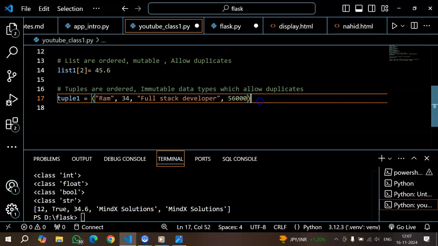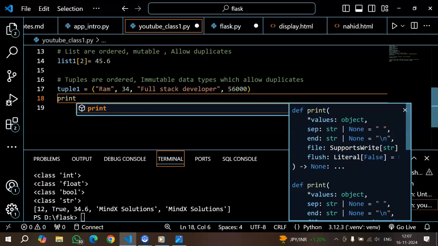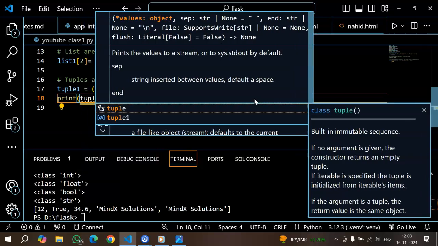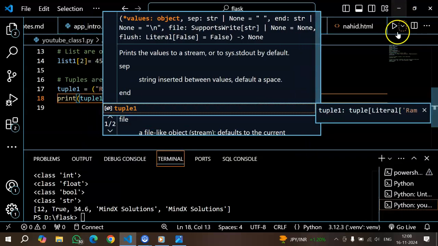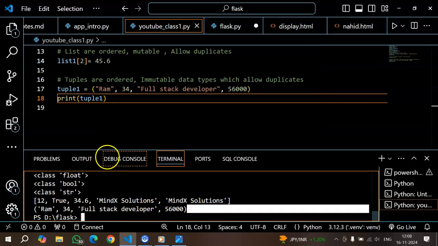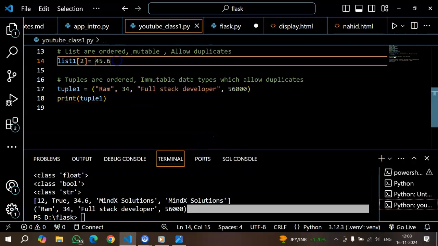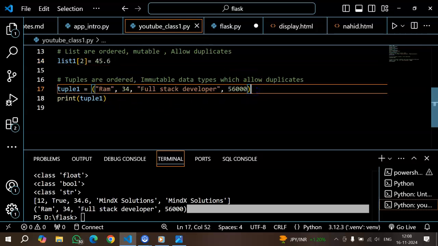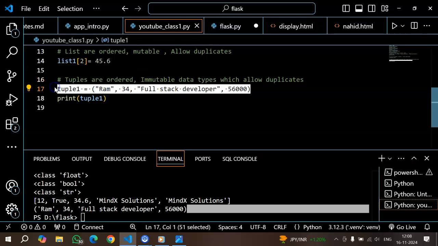These are my employee personal details which I don't want anyone else to tamper with. Then I'm storing them in the form of a tuple. So when I give print tuple 1 and run the program, I'm getting the print of it. I cannot add, I cannot remove, or I cannot tamper. As I've reassigned a value in the list here, I cannot reassign any value in the tuple. So once assigned, they stay constant.